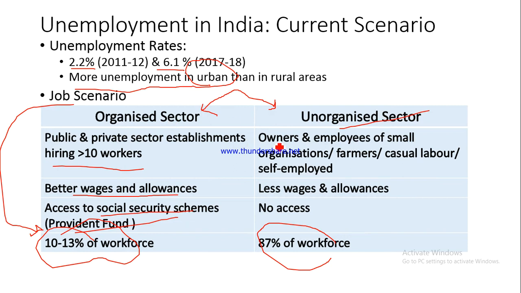Now, in the unorganized sector, we have owners and employees of small organizations, for example, a small dhaba owner somewhere in your vicinity. That is an example of an unorganized sector. Or maybe a shopkeeper who has also hired two other workers to assist him in the business. So small organizations, the farmers also form part of the unorganized sector. Casual labor is labor which is not employed on a permanent basis. People who are self-employed are all part of the unorganized sector.